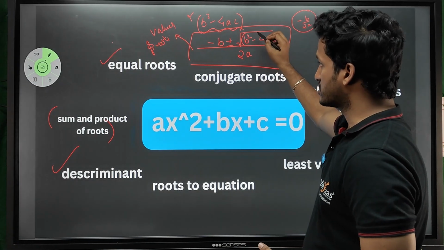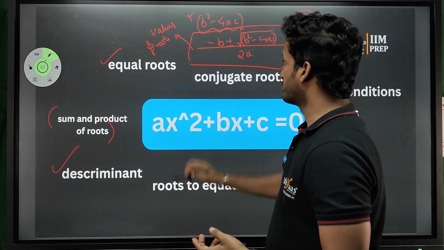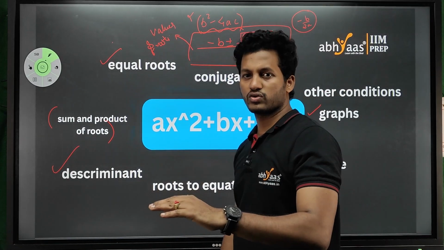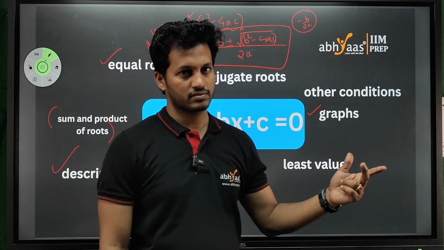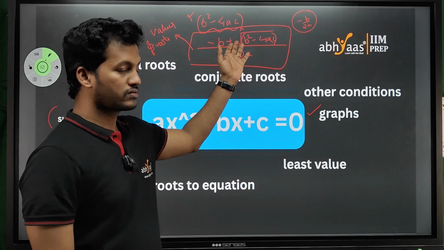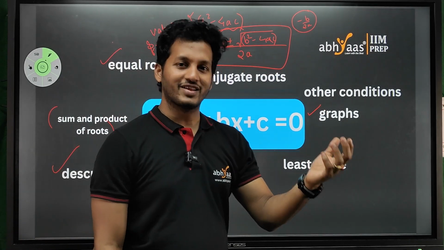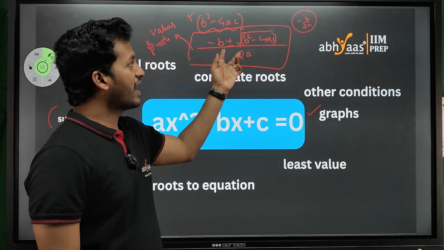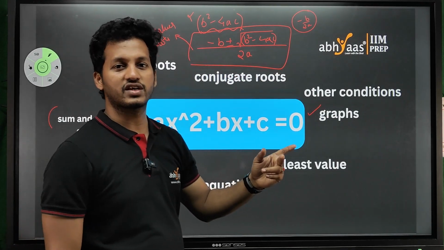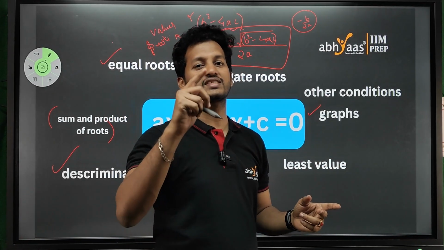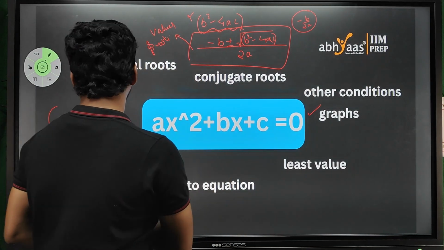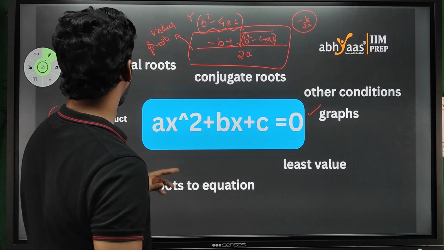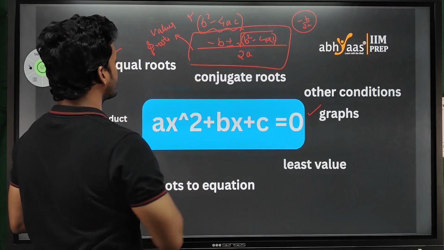What if that is greater than 0? We will have two conditions there, because anything under root, even that is a perfect square, we will have plus or minus, right? If it is under root 4, what will be its answer? Plus or minus 2. Like that, we will have two conditions. So two real roots are possible. That means the parabola is intersecting the x-axis at two different points. Okay, so that is all about our discriminant.